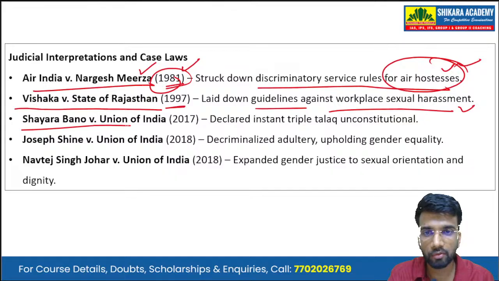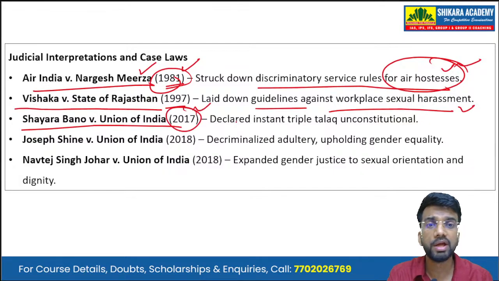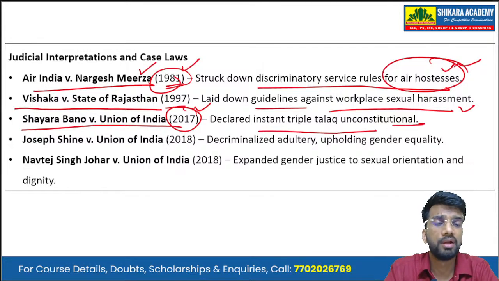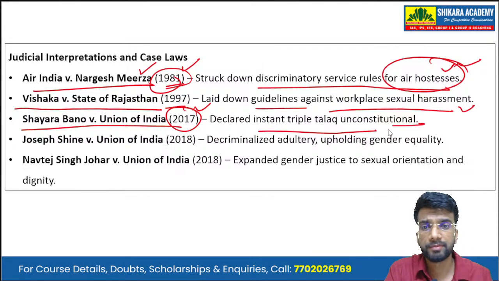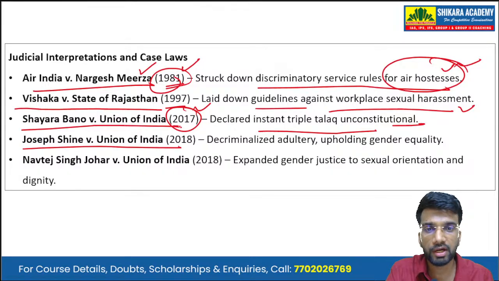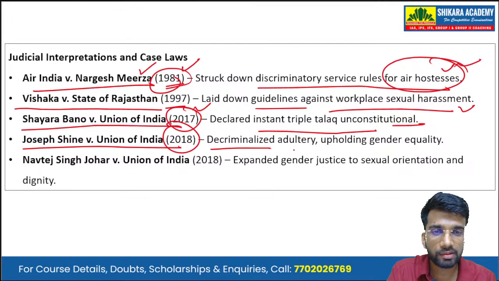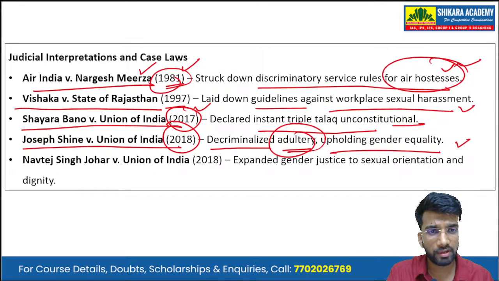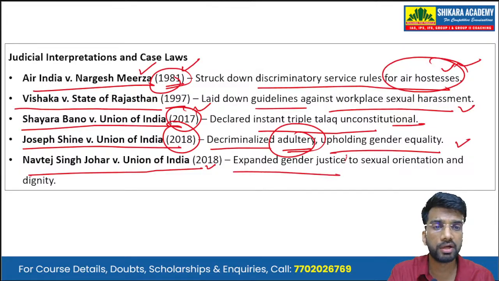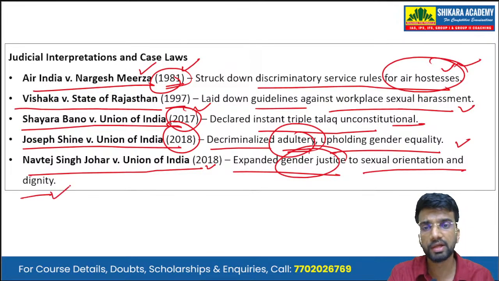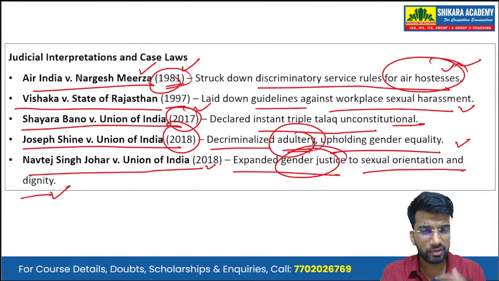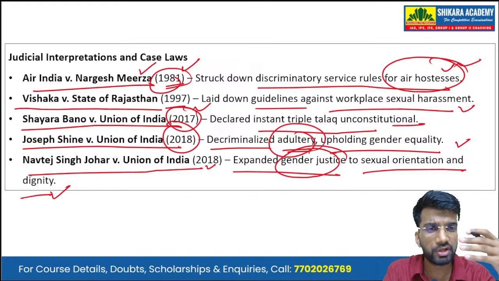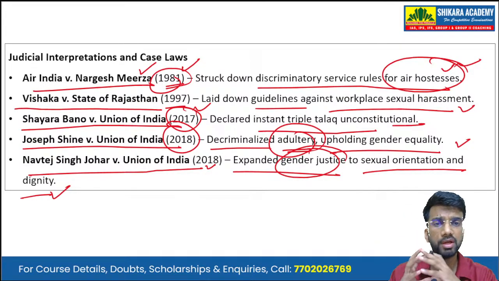Then it is the Shayara Bano versus Union of India 2017 case. This particular case declared instant triple talaq as unconstitutional. Then we have Joseph Shine versus Union of India 2018, which decriminalized adultery as well as upheld gender equality. Then recently we also have the case of Navtej Singh Johar versus Union of India, which expanded gender justice to sexual orientation as well as dignity. So these five are the cases which further push the idea of gender equality or gender justice in the society.